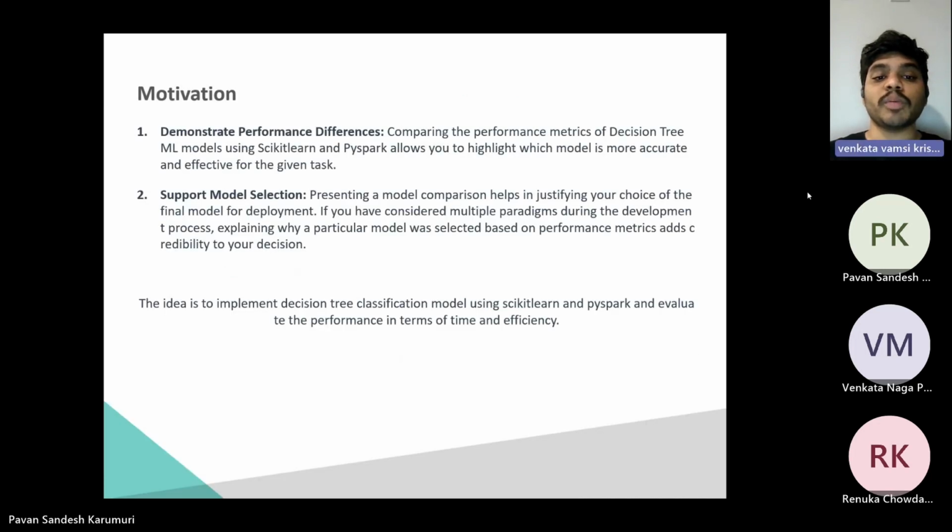Motivation. The objective was to determine which model is more accurate and effective for the task at hand by evaluating the models based on time and efficiency. I aim to support the selection of the final model for deployment. The results demonstrate significant performance differences, providing valuable insights into the strengths of each paradigm. I will discuss the metrics and reasoning behind choosing the optimal model, showcasing the credibility of our decision-making process.